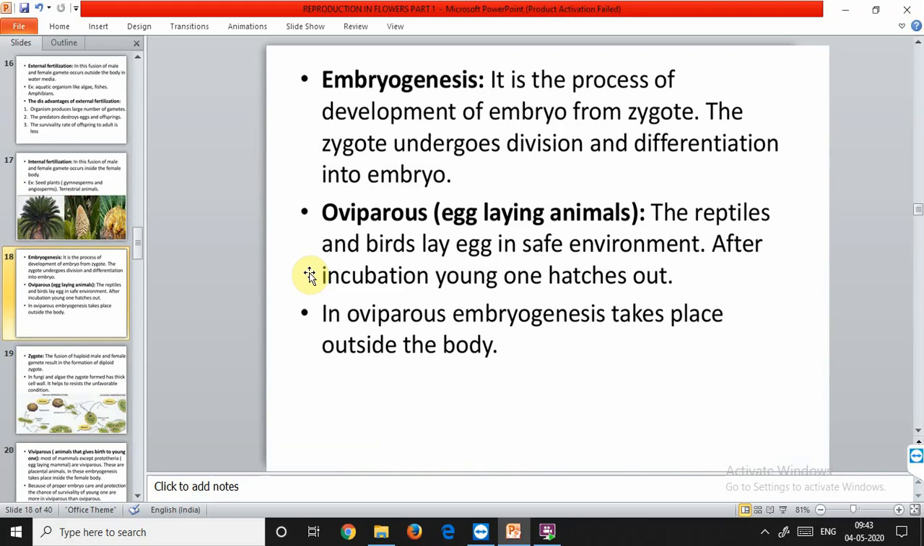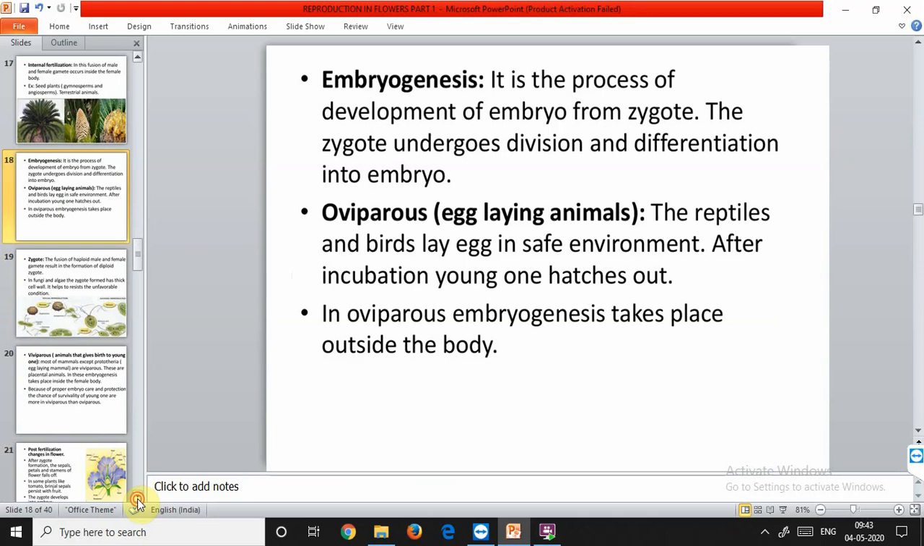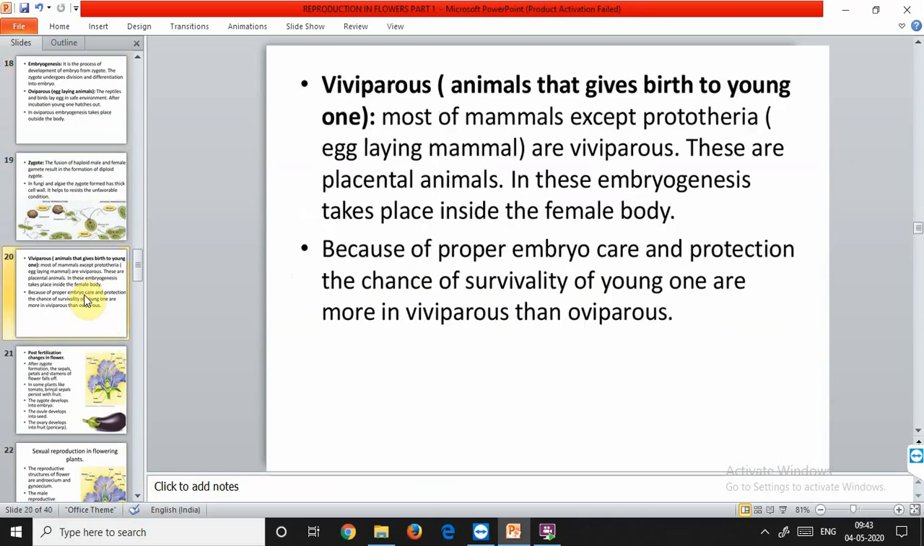On the other hand, in the viviparous animals, the majority of animals, including human beings, the zygote develops into a young one inside the body of the female organism. After attaining a certain stage of growth, the young ones are delivered out of the body of the female organism, and because of proper embryonic care and protection, the chances of survival of young ones in viviparous organisms are more, because all the processes are occurring inside the body of another organism, that is the female body.